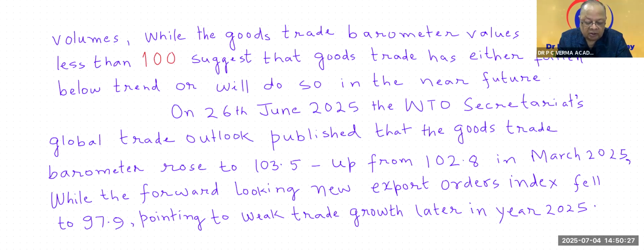It provides real-time information on the trajectory of merchandise trade relative to recent trend. Barometer values greater than 100 are associated with above trend trade volumes. On the other hand, a barometer value less than 100 suggests that goods trade has either fallen below trend or will do so in the near future.